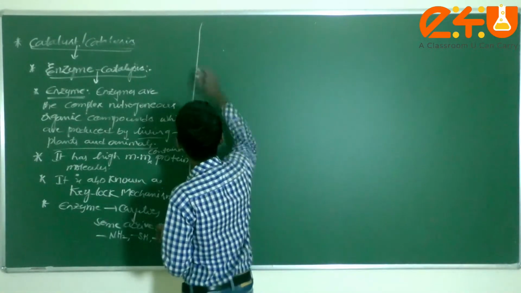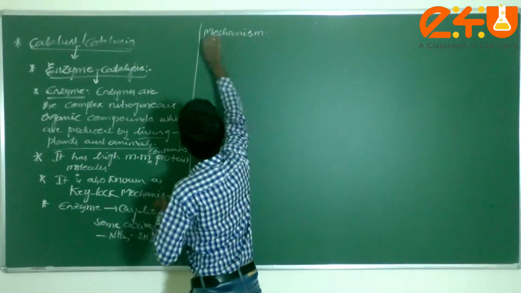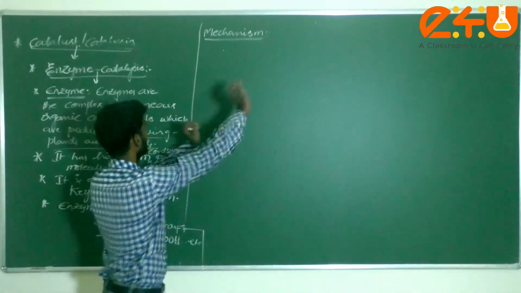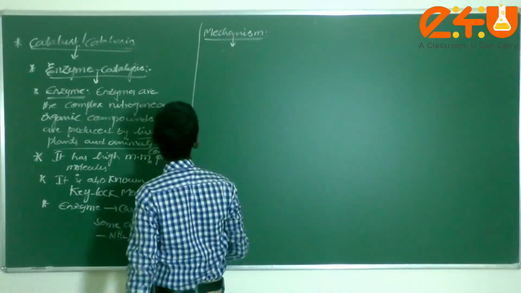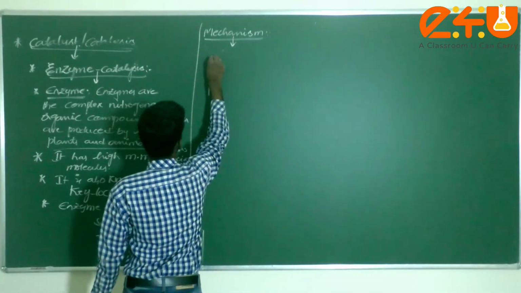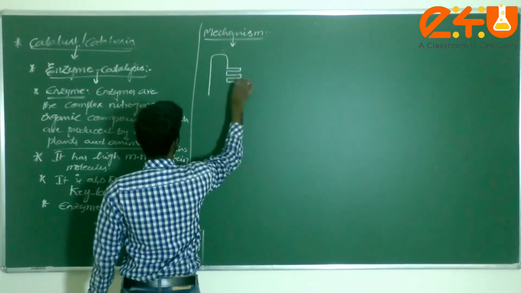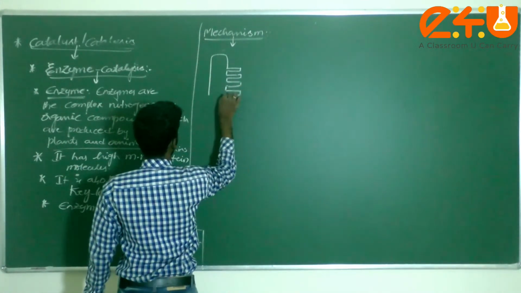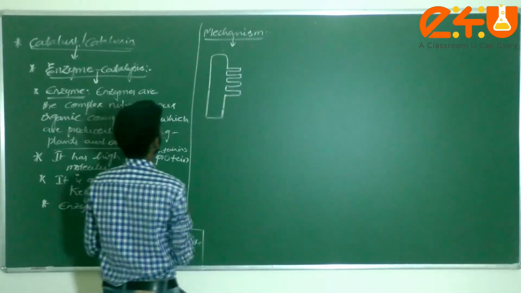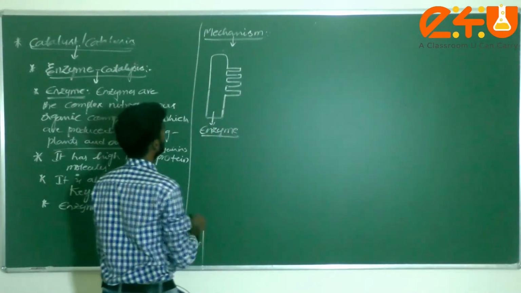Next we have to start with its mechanism. My dear students, first of all we are discussing with respect to mechanism and different examples in this section. Now just check it here. This is called the enzyme. It has some cavities. Am I correct or not?